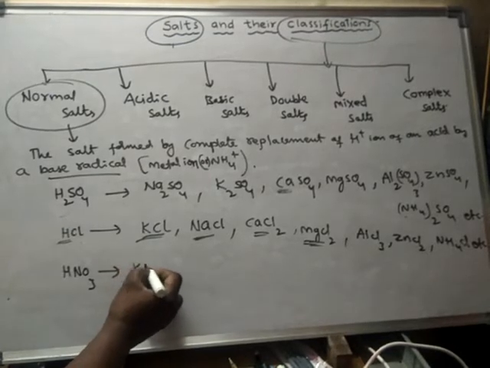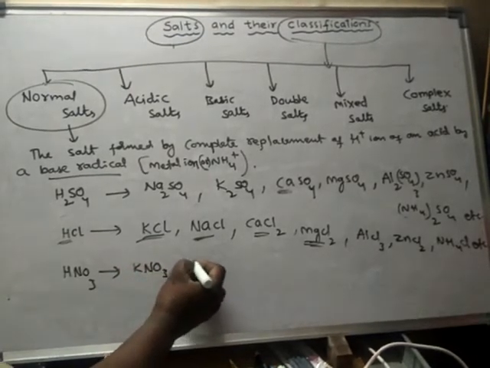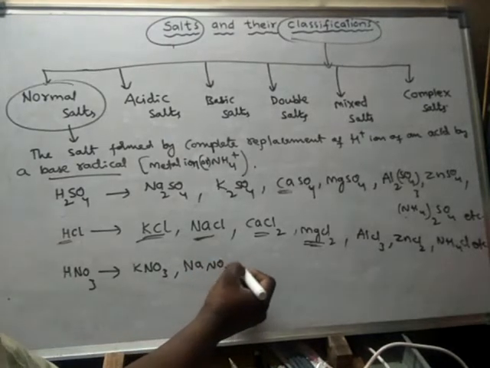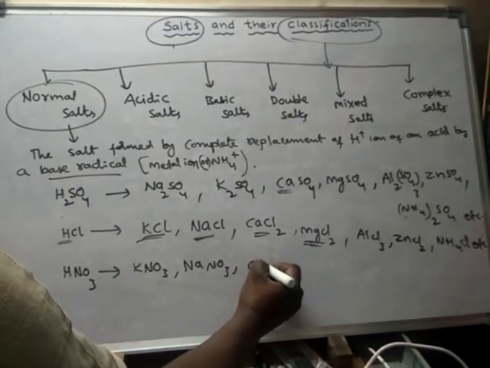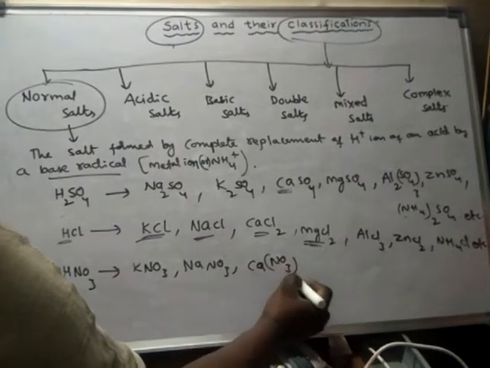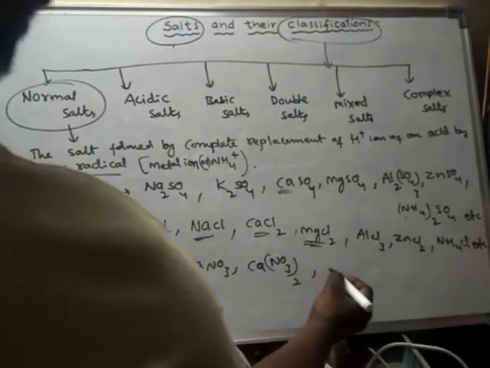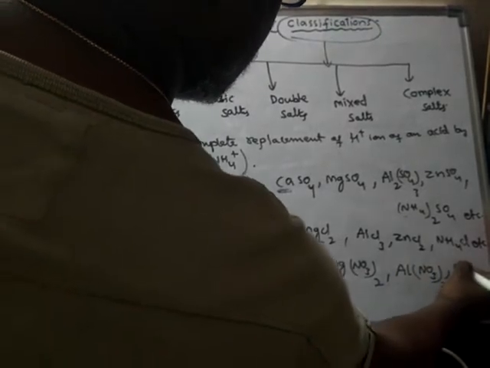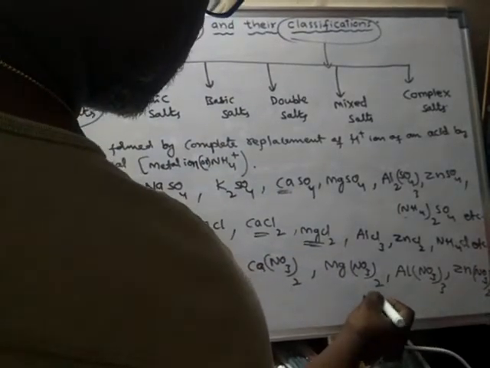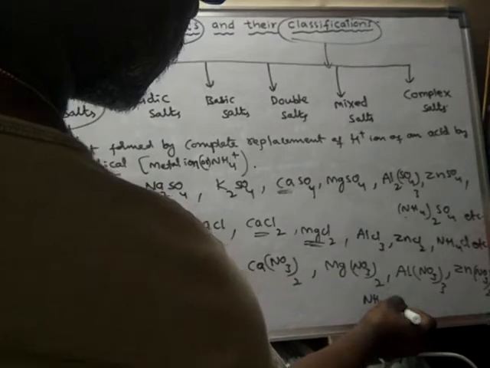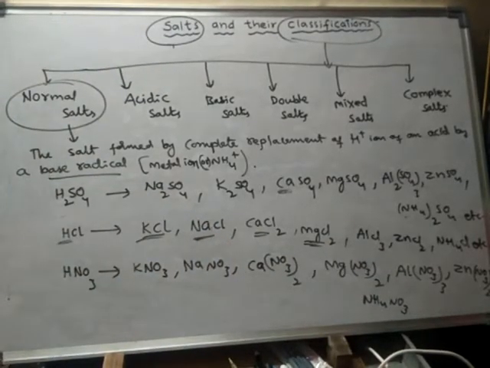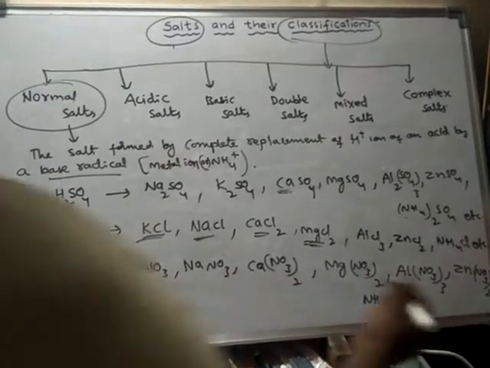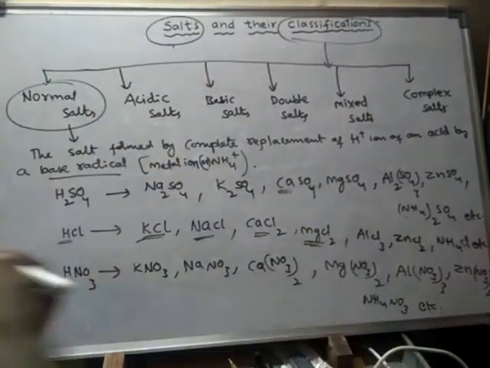For example, potassium nitrate, KNO3, sodium nitrate, calcium nitrate, Ca(NO3)2, magnesium nitrate, aluminum nitrate, zinc nitrate, ammonium nitrate, etc. These are all different salts of nitric acid.